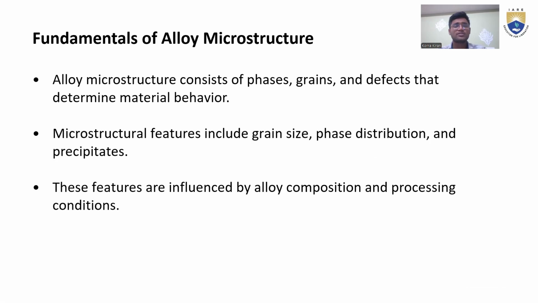The fundamentals of alloy behavior: through the defects and grains we can determine the material behavior, because each material is different and has different defects. If we see the defects and grains, we can definitely identify the material, because we know the defects. At the same time, among other features, we can mention grain size also, because it has distribution of composition and processing.